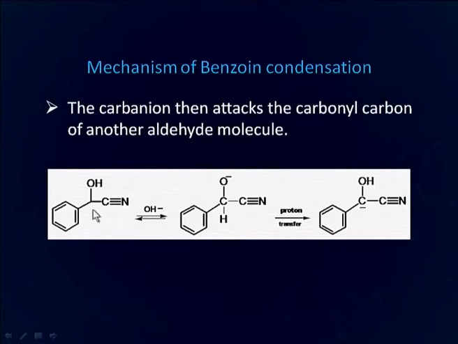See here, first of all, when benzaldehyde reacts with cyanide, there is formation of cyanohydrin. As we have discussed in the earlier lectures also, cyanohydrins are formed from aldehydes. But because of the presence of a strong base, this proton is abstracted from the carbon and transferred to this oxygen. As a result, a carbanion is generated from this mandelonitrile and this attacks the carbonyl carbon of another benzaldehyde molecule in the next step.